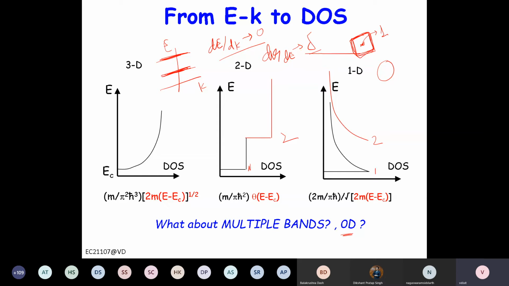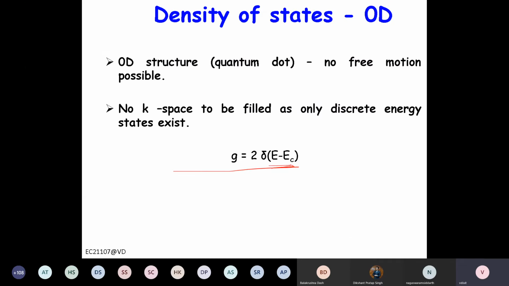Now each state can have 2 electrons, right? So it will have 2 times the delta function. I show you here: 2 times delta of E minus EC. Now EC is just the name of the energy level where there is a corresponding state. These are discrete energy states, so the density of state will be 2 times delta, right?